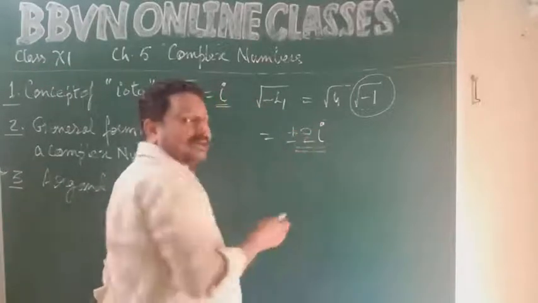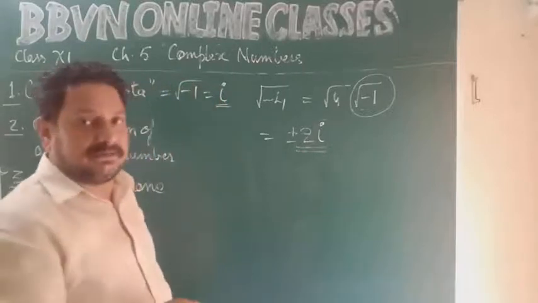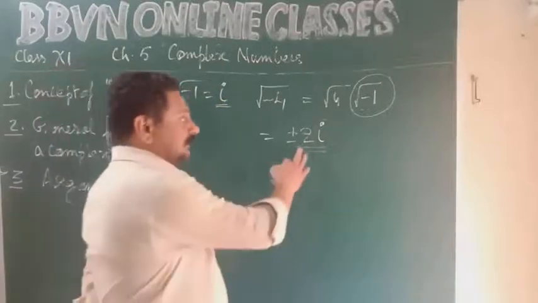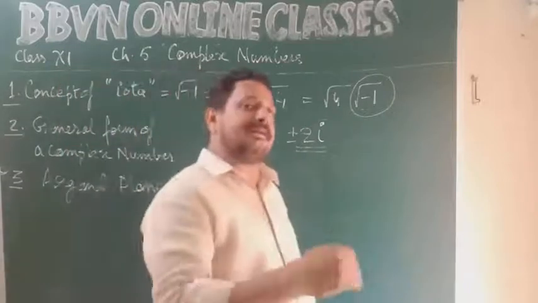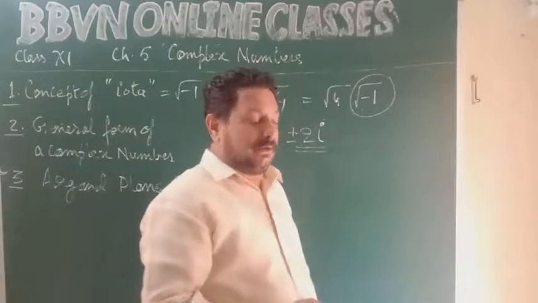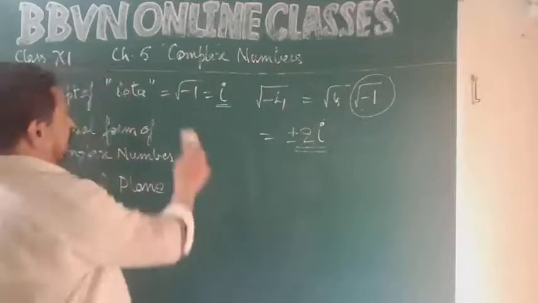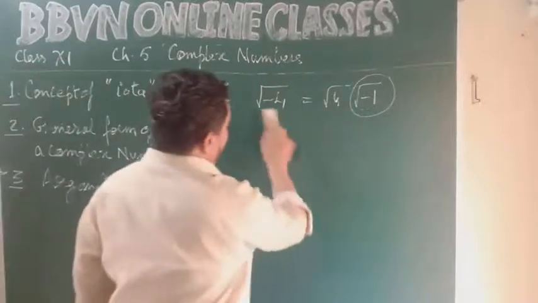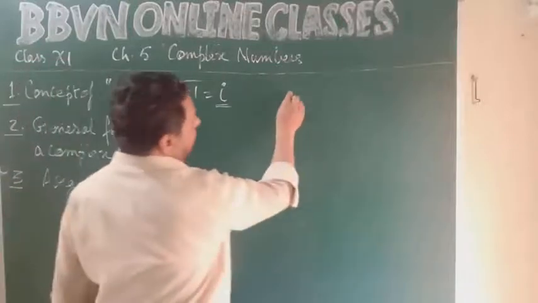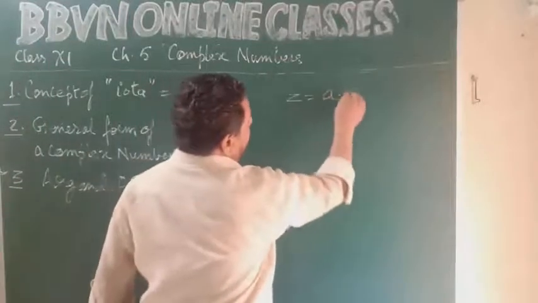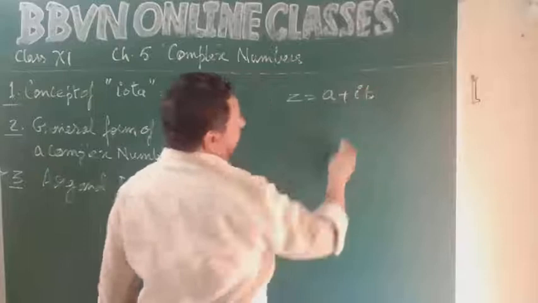What is this 2? It is the magnitude. Okay. So this is an imaginary number. So this is how we represent the imaginary numbers. Right? So general form of a complex number. Complex numbers are represented by small z equal to a plus iota b.